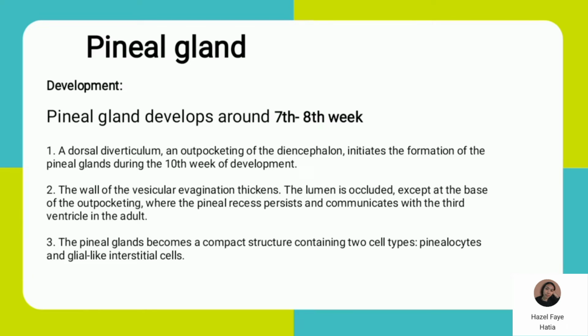So, a dorsal diverticulum, an outpocketing of the diencephalon, initiates the formation of the pineal gland during the 10th week of development. So, the wall of the vesicular evagination thickens. The lumen is occluded except at the base of the outpocketing, where the pineal recess persists and communicates with the third ventricle in the adult. The pineal gland becomes a compact structure containing 2 cell types. We have the pinealocytes and the glial-like interstitial cells.